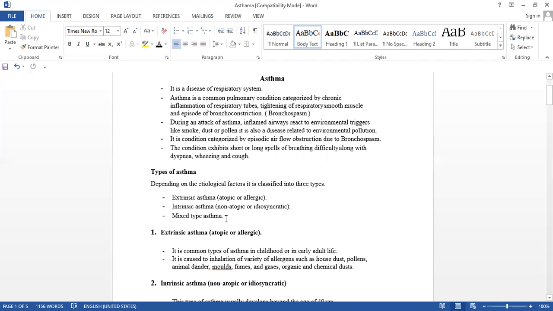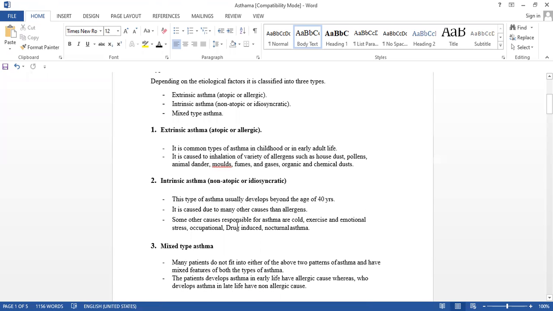Intrinsic asthma means what? Idiosyncratic or non-atopic. And the third type is the mixed type of asthma. Now we will see one by one. Extrinsic asthma: it is a common type of asthma in childhood or in early adult life.